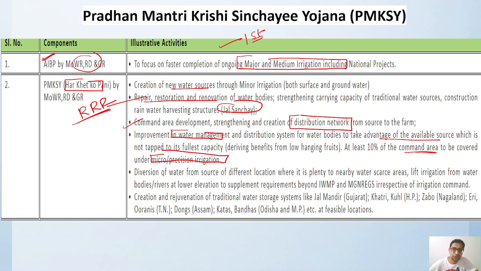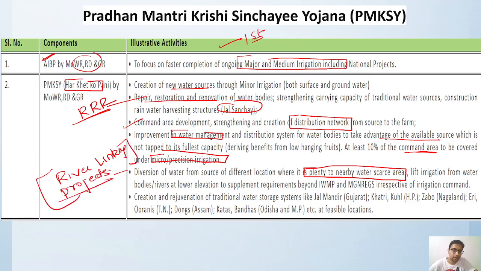Then diversion of water from sources in one location to nearby water-scarce areas. So here we are also looking at river linking projects, shifting water from water-rich places to non-water-rich places.